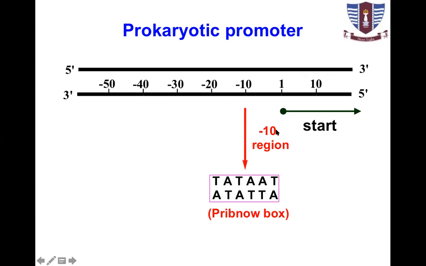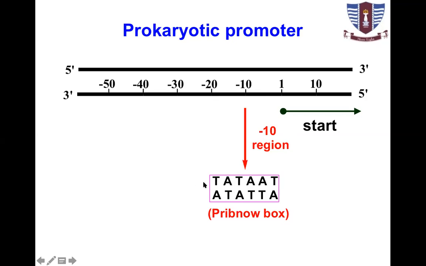So there is a minus 10 region present in prokaryotic promoters. We call it the Tata box, T-A-T-A. This sequence is present approximately 10 nucleotides before the start of the transcription. There is no zero nucleotide: minus 1, plus 1.